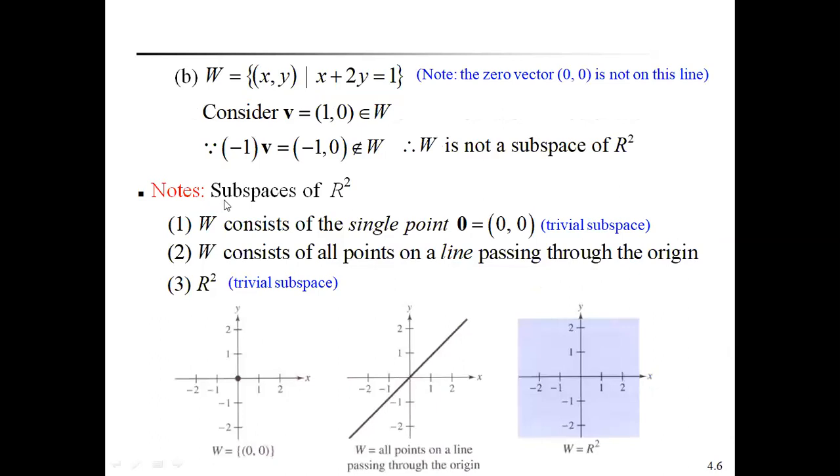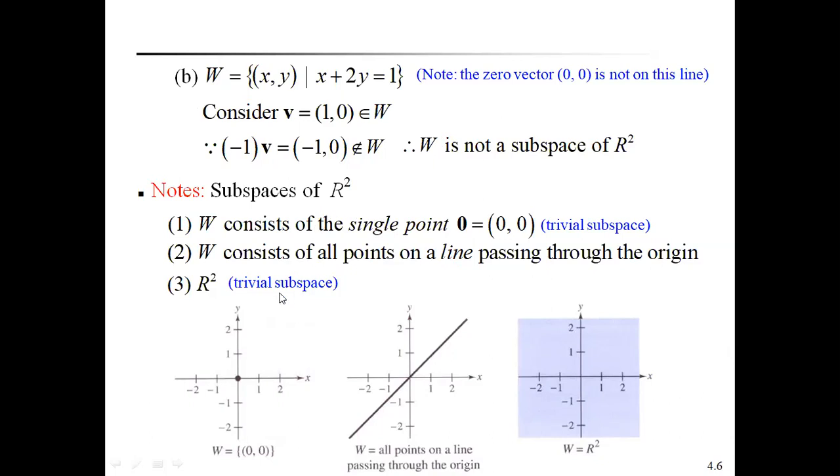Now, subspaces of R square can be represented geometrically. Already you know that two trivial subspaces are always contained. W consisting of the single point, the zero vector, is a trivial subspace of R square. W consisting of all the points lying on a line passing through the origin also forms a subspace of R square.